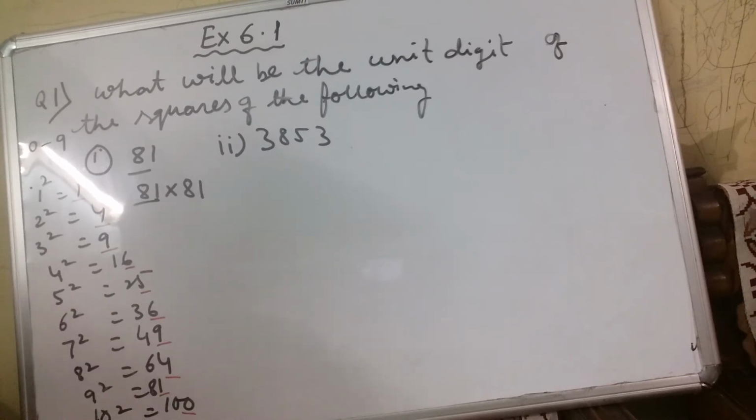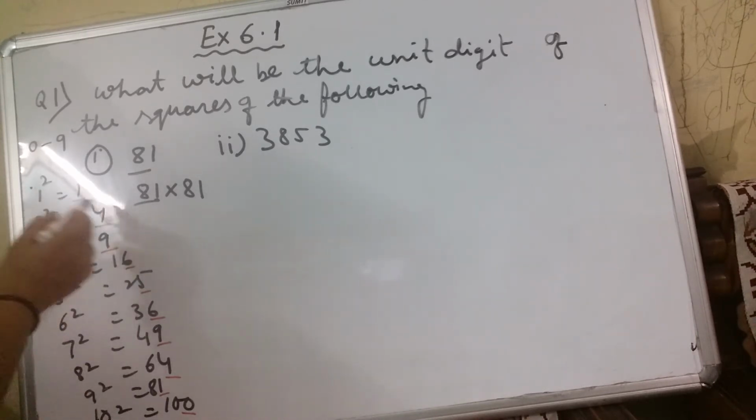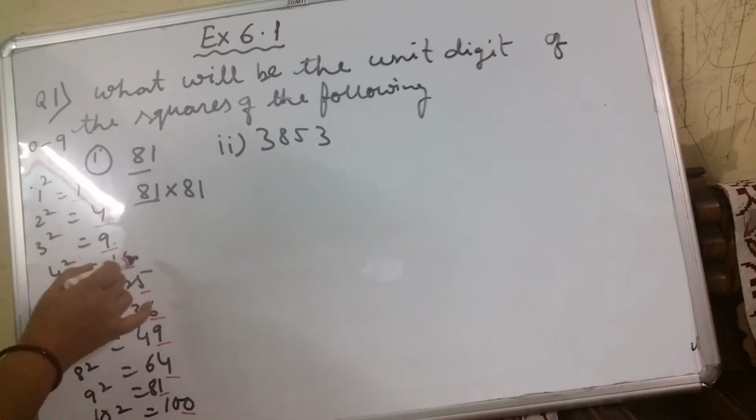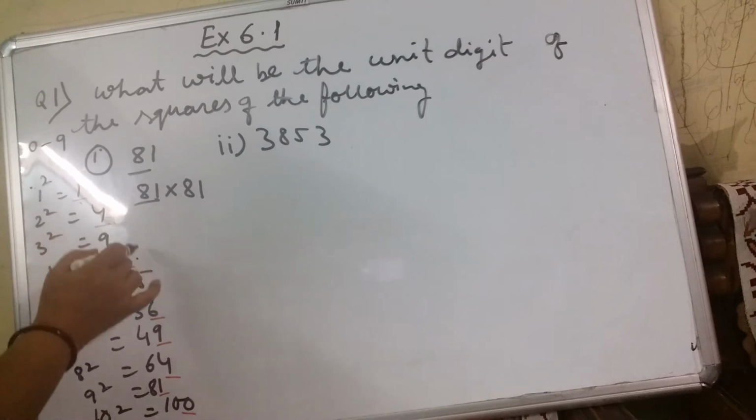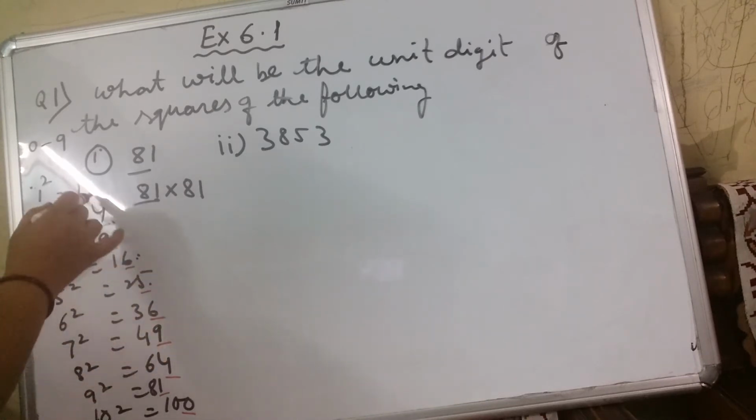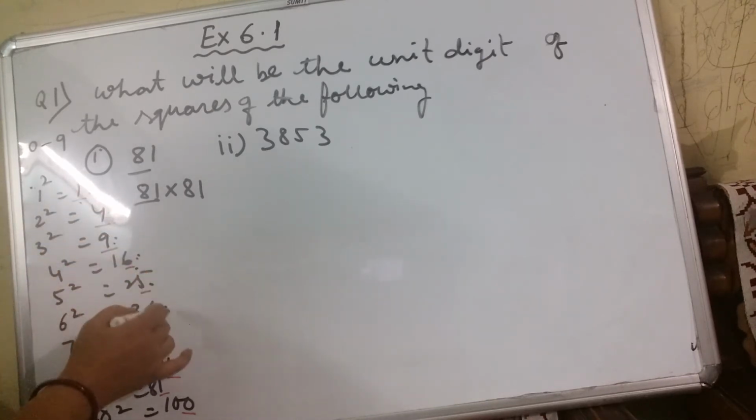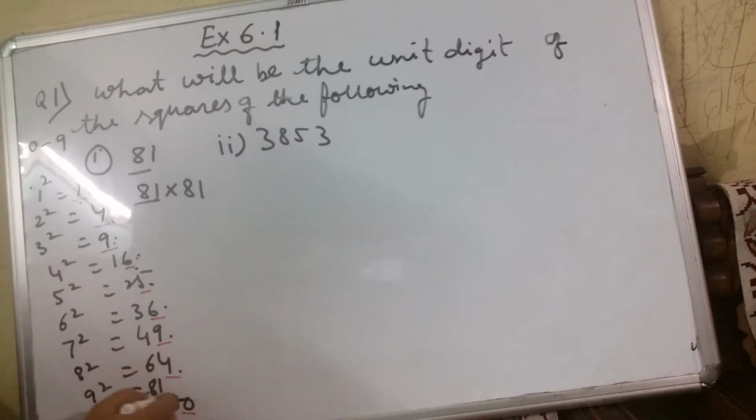The unit digit of any number will be 0 to 9. But in the unit place of a square number, only 1, 4, 6, 5, 9, and 0 will come.